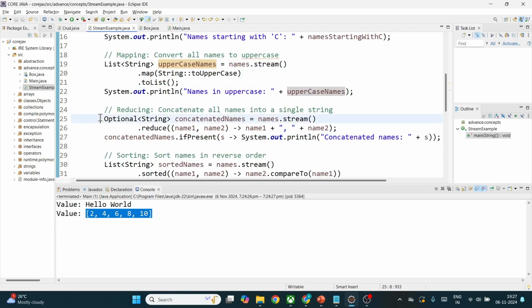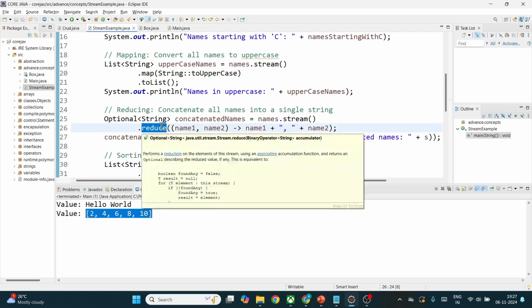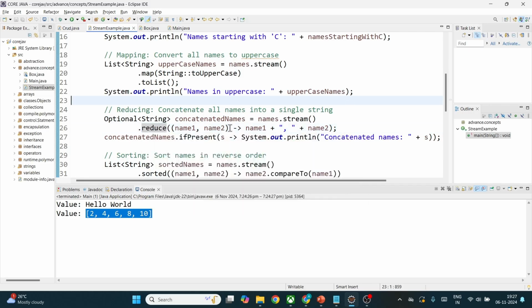Okay, and here the reduce function. What the reduce anonymous function does here is, it is an anonymous function with no name. It will take as many arguments as it wants, and it will perform whatever operation we need.